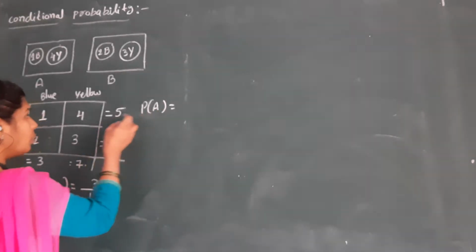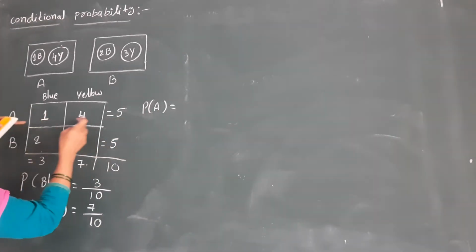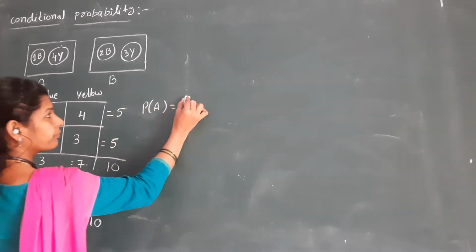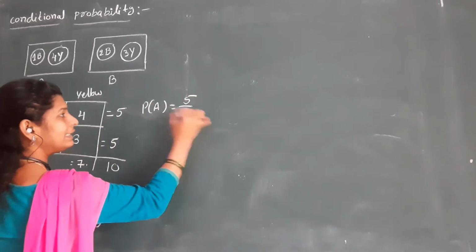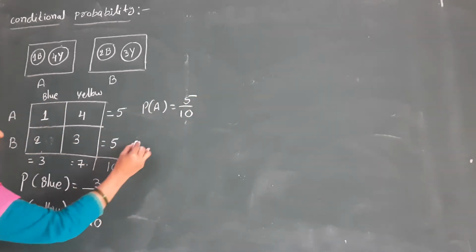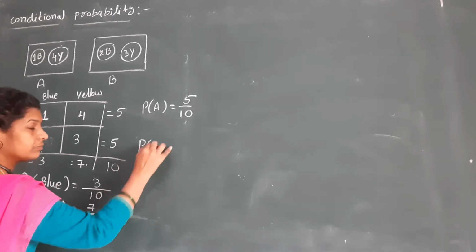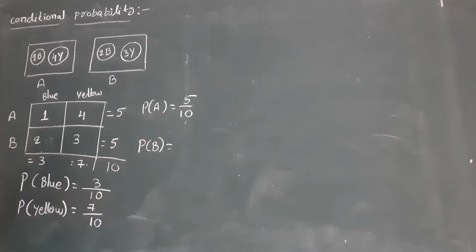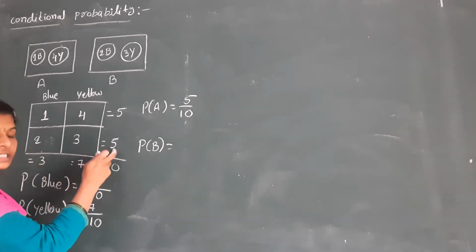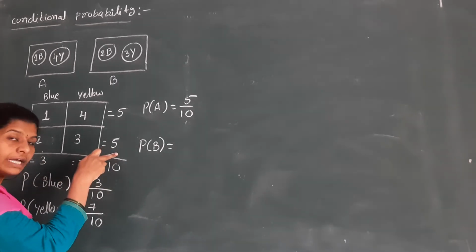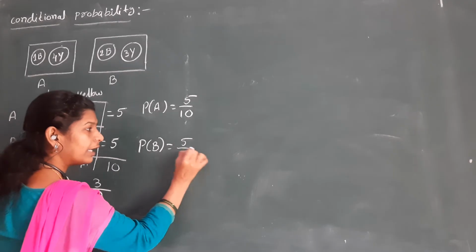In box A, how many balls do we have? 5 out of 10. Similarly, probability of B is nothing but how many balls in box B? 5 out of 10.